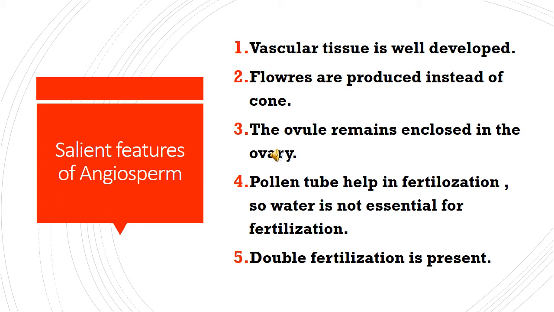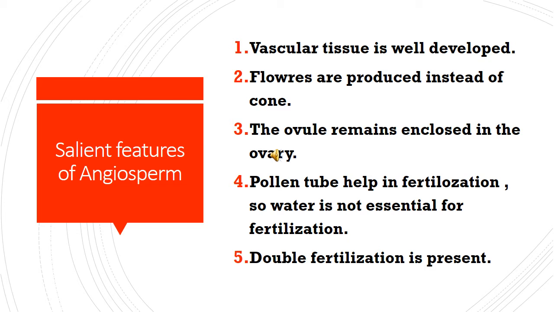Vascular tissue is well developed. Already we learned what vascular tissue is: xylem and phloem is vascular tissue. Here, vascular tissue is well developed means xylem and phloem are well developed in the angiosperm group. Flowers are produced instead of cones. Then the ovule remains enclosed in the ovary. Already we said angiosperms are a closed seed family, so the seeds are also enclosed in the ovary.